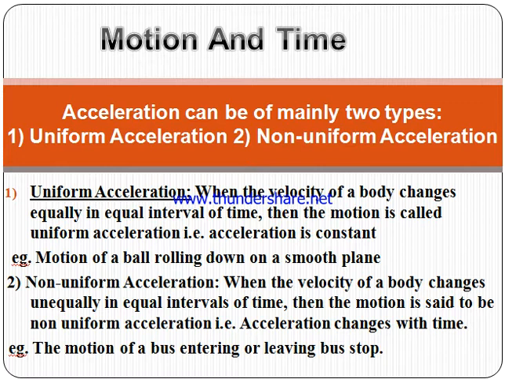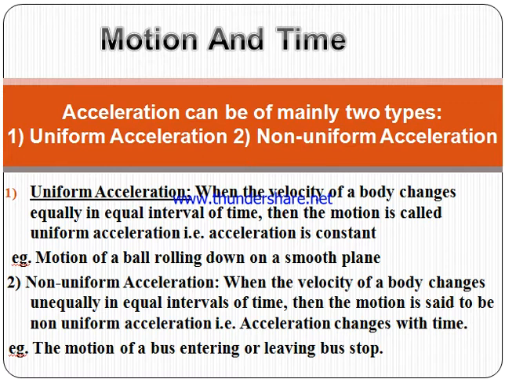This means the body's velocity changes at a constant rate, with no irregular increase or decrease. So it is known as uniform acceleration. For example, the motion of a ball rolling down a smooth plane, or the rotation of the earth, which has uniform velocity. Acceleration is constant.